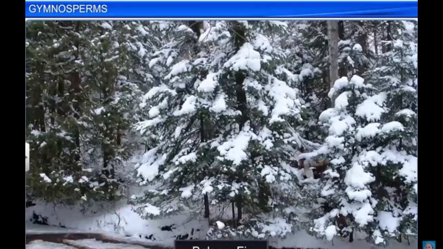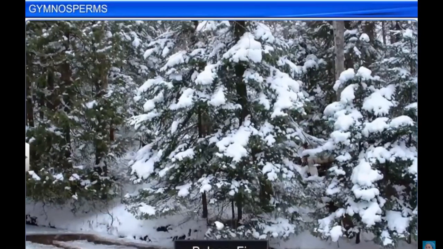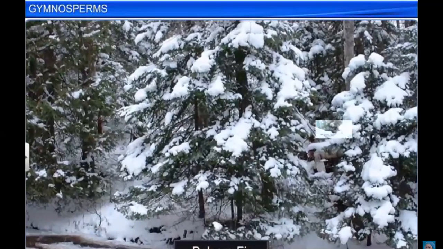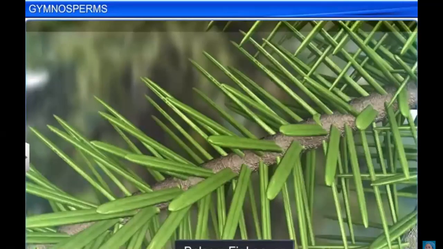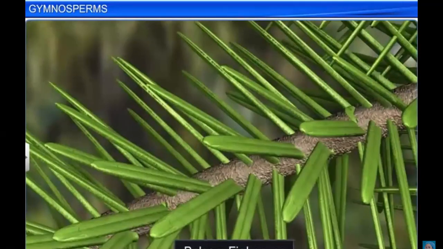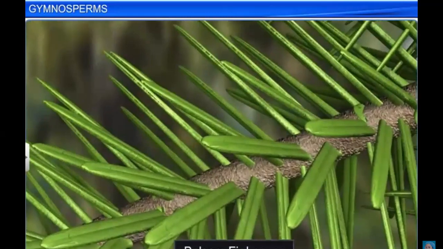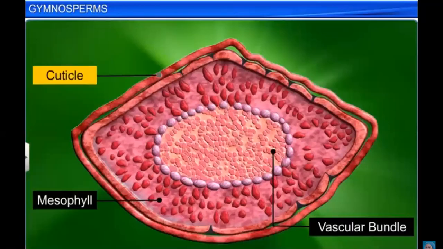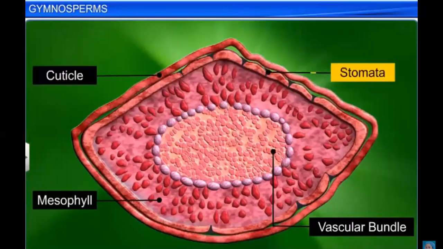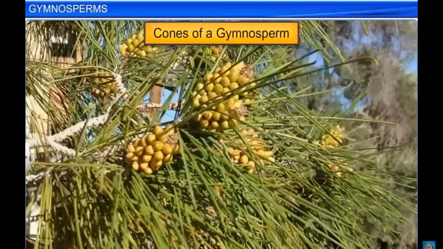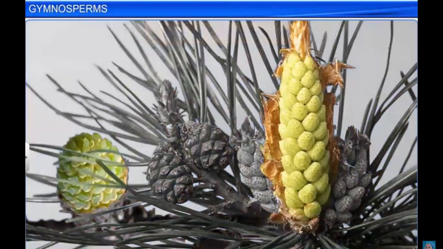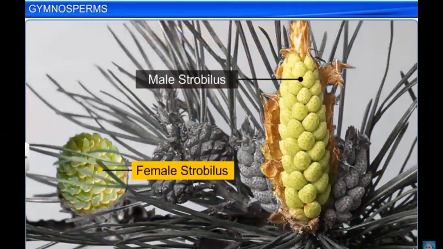Moreover, these leaves are well adapted to withstand extreme climatic conditions as seen in balsam fir. Its needle-like leaves reduce the surface area, which in turn reduces loss of water due to transpiration. Even the thick cuticle and sunken stomata on the leaves reduce the rate of water loss. The reproductive structure of a gymnosperm is called a strobilus or a cone. And gymnosperms have both male and female strobili.